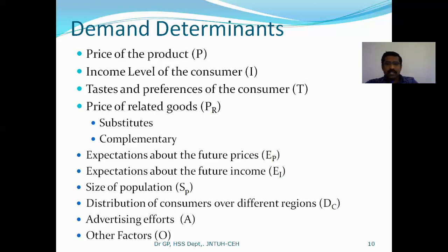It is because of how the consumers are distributed. Rice consumers are more concentrated on the south side, so there you see more demand for rice. Wheat consumption is more on the north side because customers prefer wheat atta, so there you see a different demand, right?